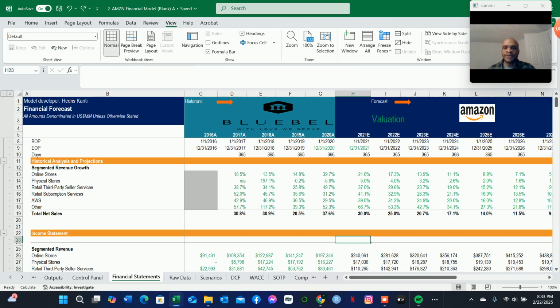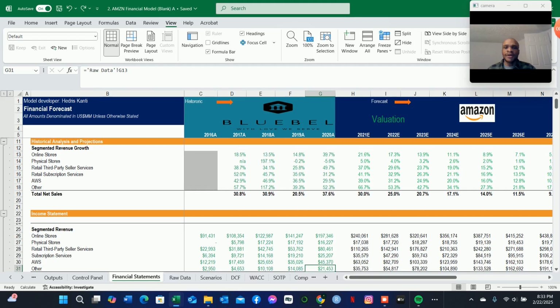And we also have the precedent transactions, which come from past M&A activity. So we're going to be taking activities from past mergers and acquisitions that took place.